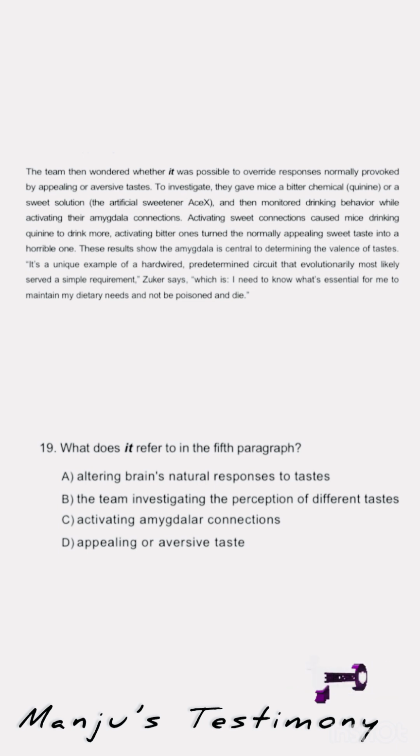For that, they tried to activate the amygdala connections by giving the mice a bitter chemical and a sweet solution. So amygdala connection is the test they have done to check whether it was possible to override responses normally provoked by the appealing or aversive taste. So amygdala connection is not the phrase to replace the word "it" in the first sentence. So we can easily eliminate option C.